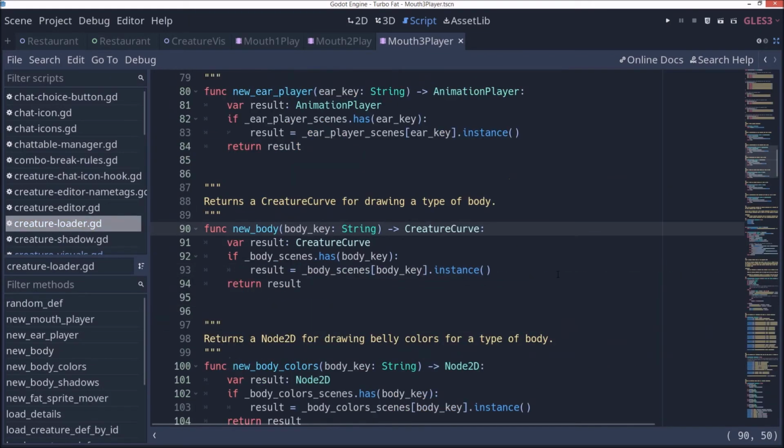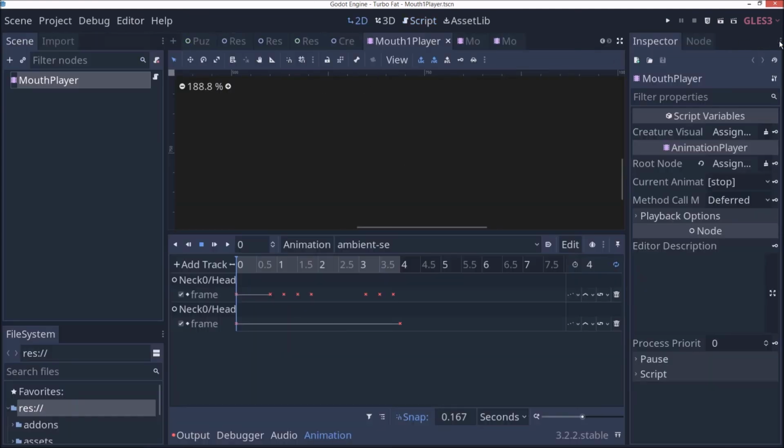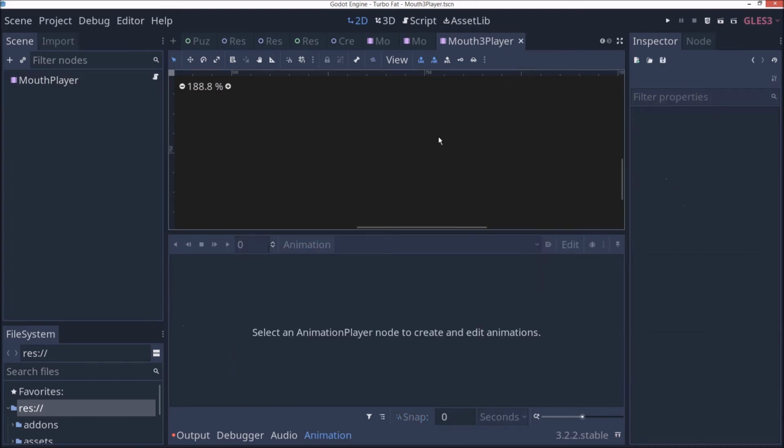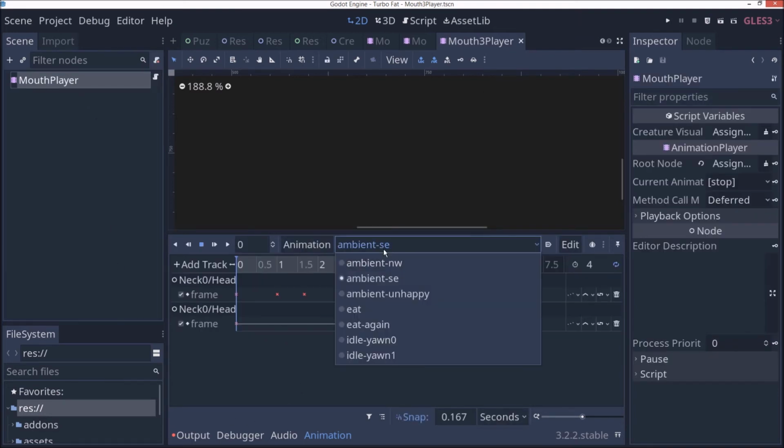So for example, since I have 3 different mouths, there's 3 different mouth player scenes. Here's the first kind of mouth, which is a beaky mouth, and its ambient animation opens and closes the mouth every 4 seconds. The second kind of mouth is the tentacle mouth, and it's just constantly moving. And the third kind of mouth I call an imp mouth, and it just wiggles slightly. So all these animations are defined in their own scene and then loaded at runtime.